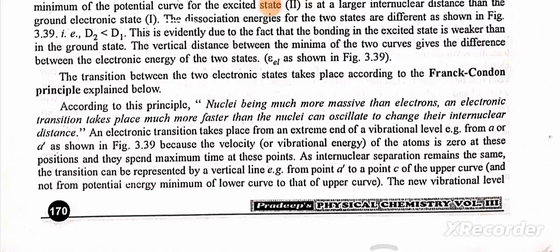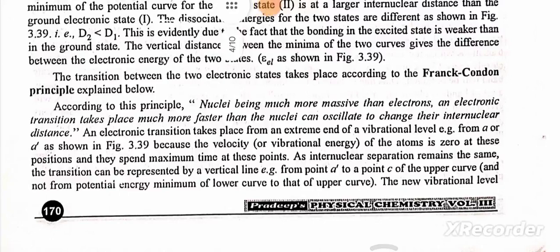And the electronic transition takes place from an extreme end of a vibrational level, for example from A or A dash, because the velocity of the atoms is zero at these positions and they spend maximum time at these points. As the internuclear separation remains the same, the transition can be represented by a vertical line from point A dash to a point C of the upper curve.